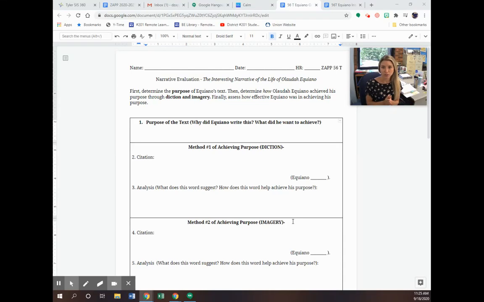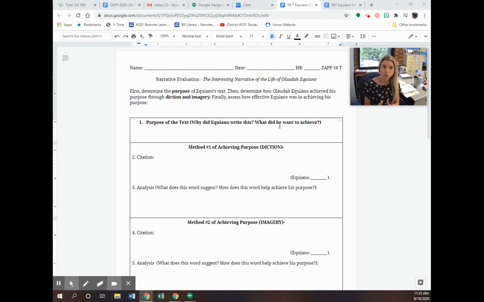All right, you guys, I just want to make sure you understand what you're doing today. Eventually, you're going to be writing a paragraph about how Equiano achieved his purpose. Consider this like your pre-write for it, okay? So look at the task. It says, determine the purpose of Equiano's text. We've already talked about that when we did the interactive reader. You're just writing that again. Really focus on his ultimate purpose. What does he really hope to achieve?